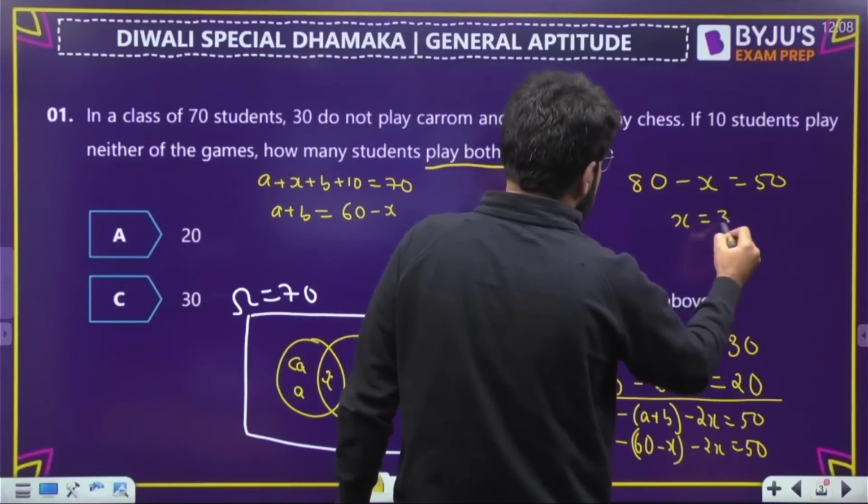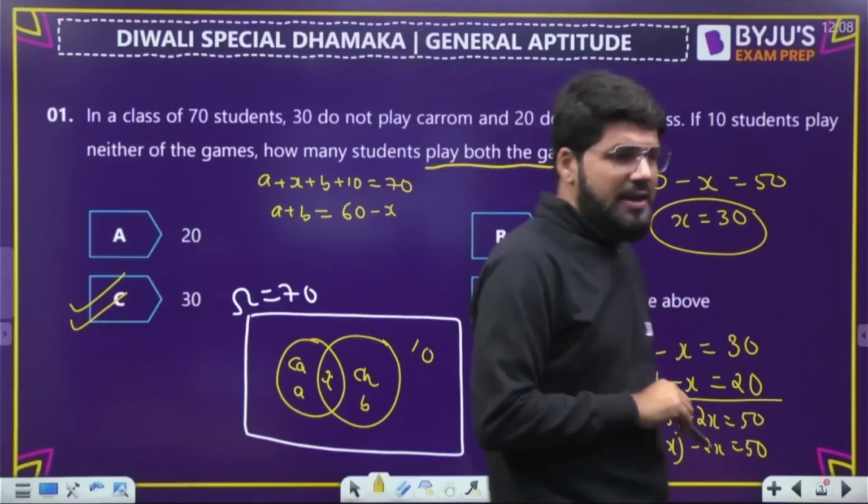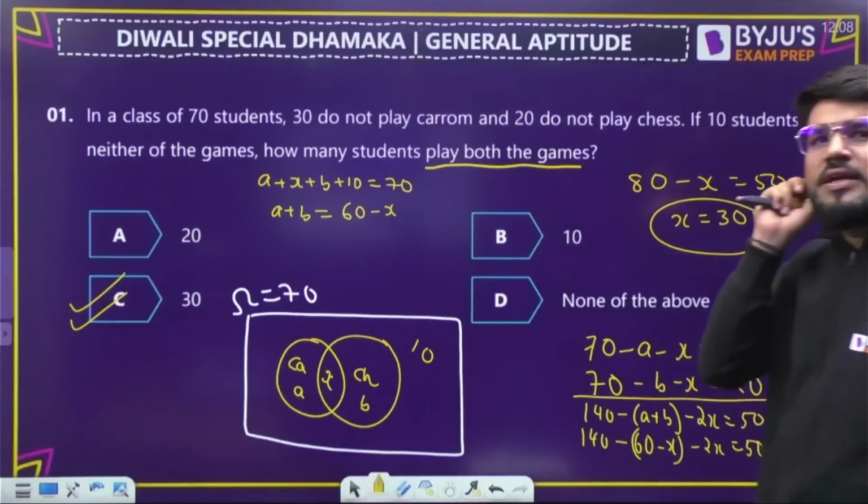The value of X is equal to 30. So 30 students play both the games.